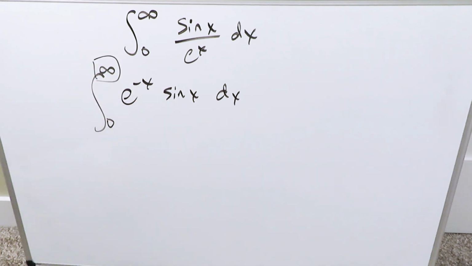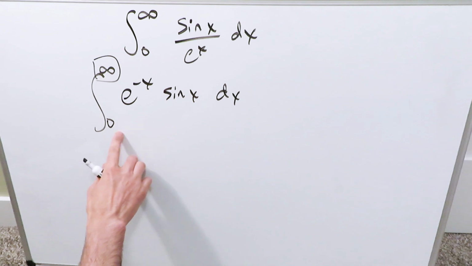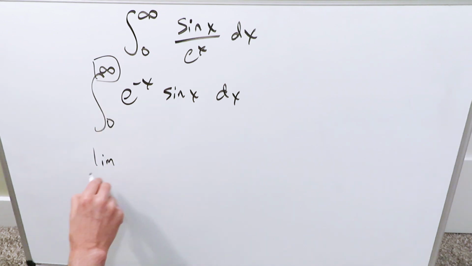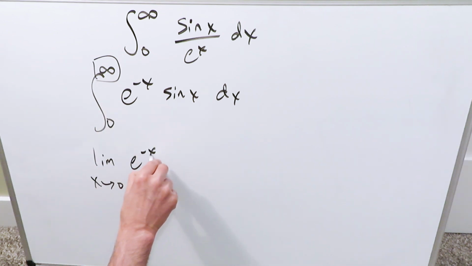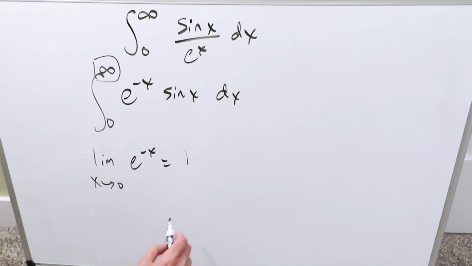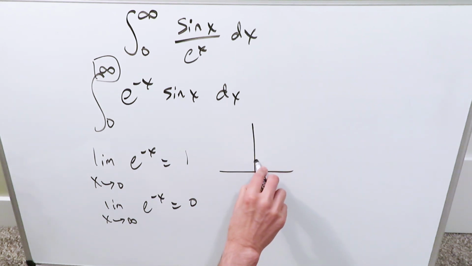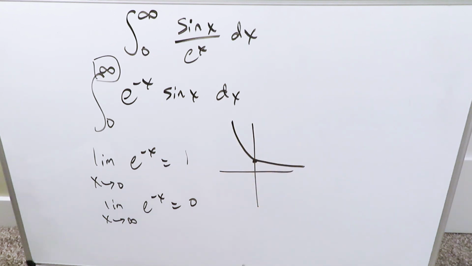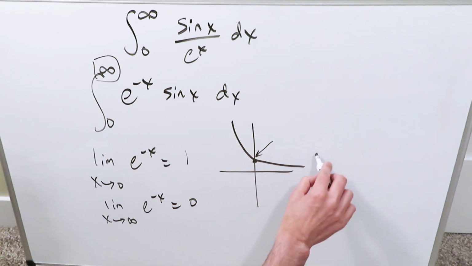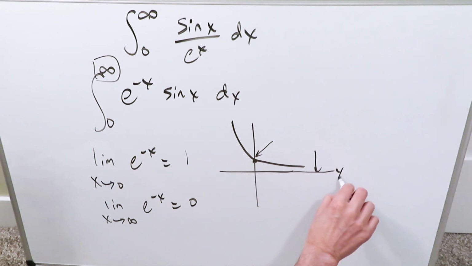What are some of your limits which are involved? When you're looking here with regards to 0 and infinity, if you said limit as x approaches 0, I have e to the minus x, it's defined because you know it's equal to 1. If you said limit here as x is approaching infinity, I have e to the minus x, again it's defined as equal to 0. You're looking here at a function which would look something like this, 0, 1, y-intercept is looking like that. As x approaches 0, your approach is y-intercept of 1. As x approaches infinity, you approach your horizontal, as I'm told right here, which would be y equals 0. Hence, these outcomes that you see. But that's good. Now let's look at that sine x.